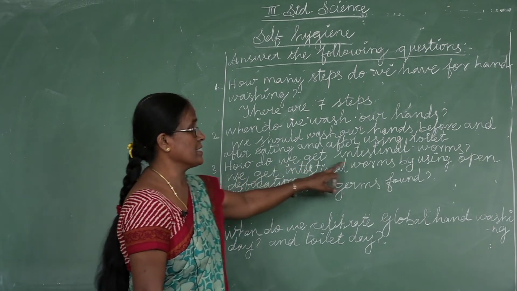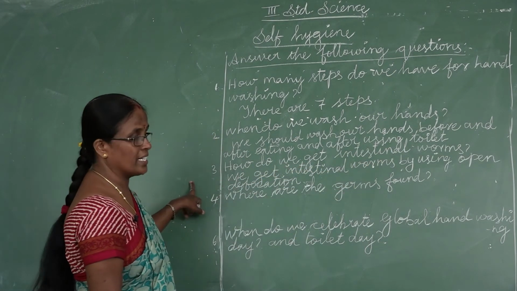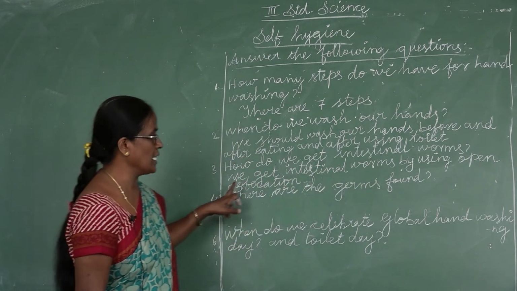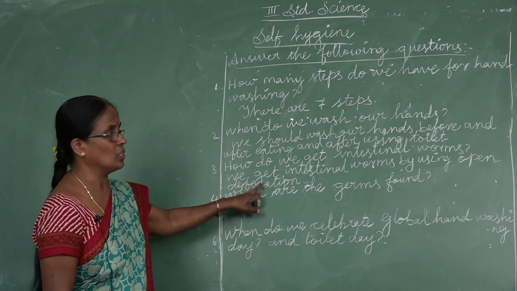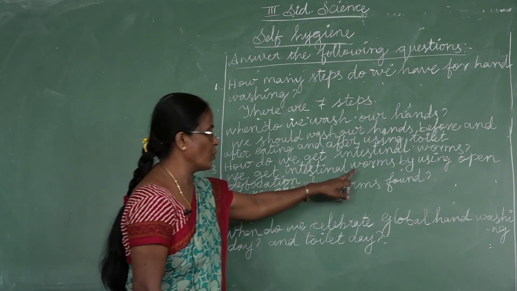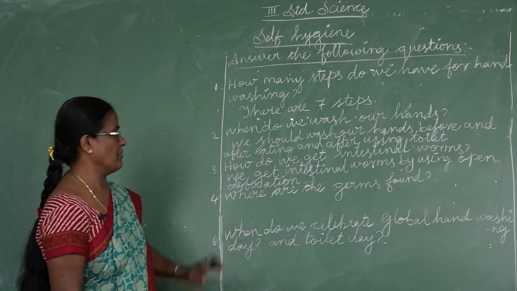How do we get intestinal worms? Do you know that answer? Yes. We get intestinal worms by open defecation. How do we get intestinal worms? We get intestinal worms by open defecation.